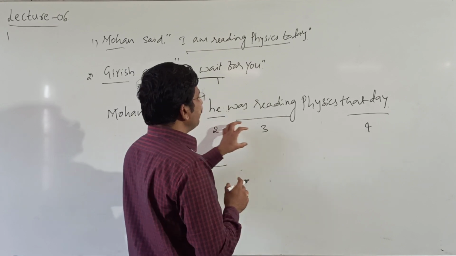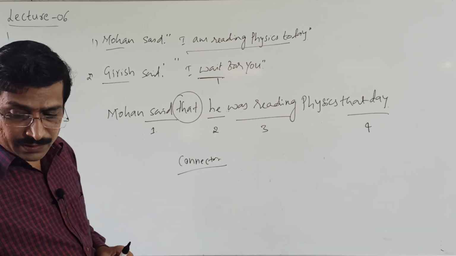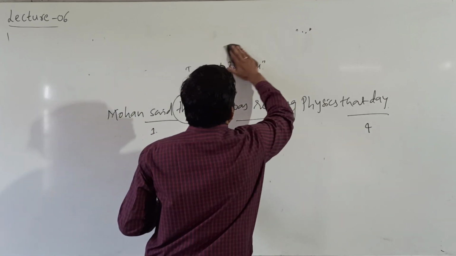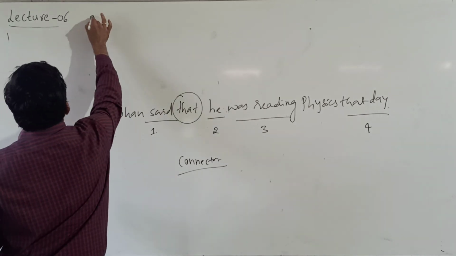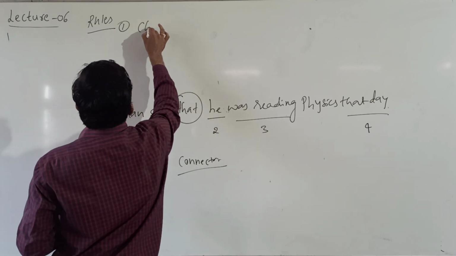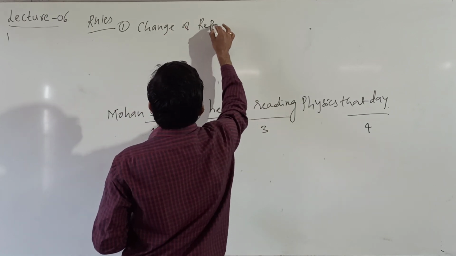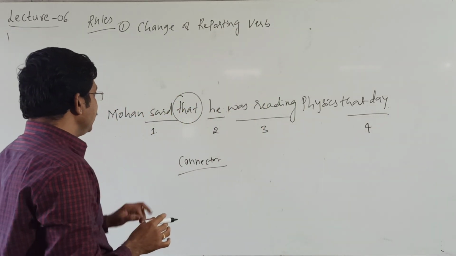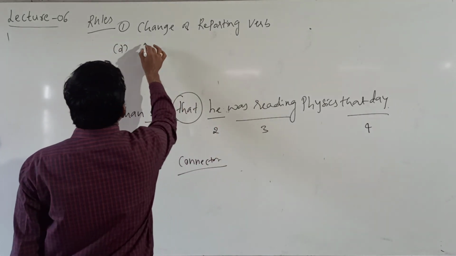Then here, what are the 4 important changes? The 4 important rules to change are: the first one, change of reporting verb. Next one, change of persons.